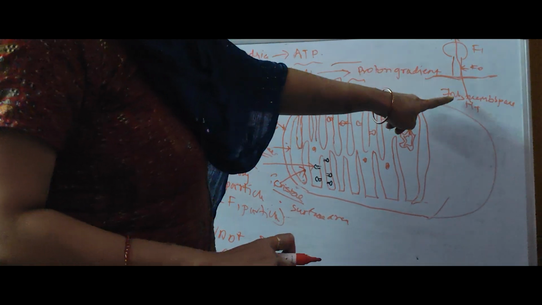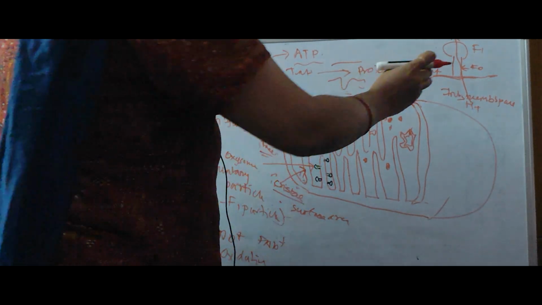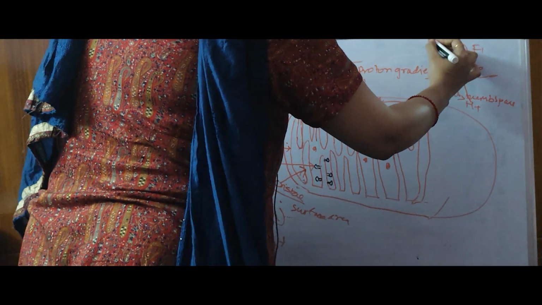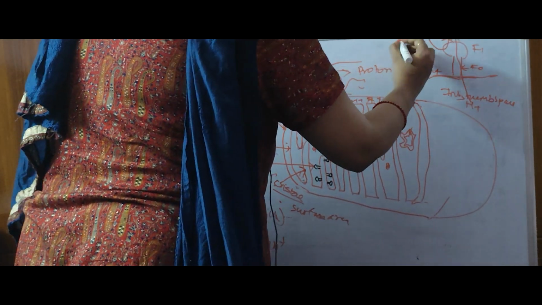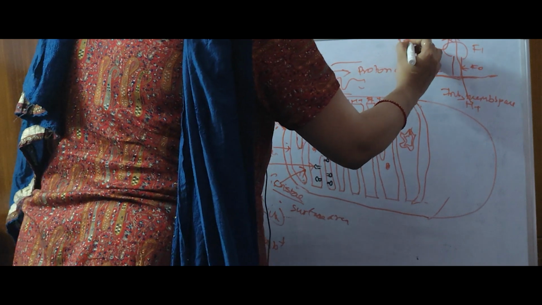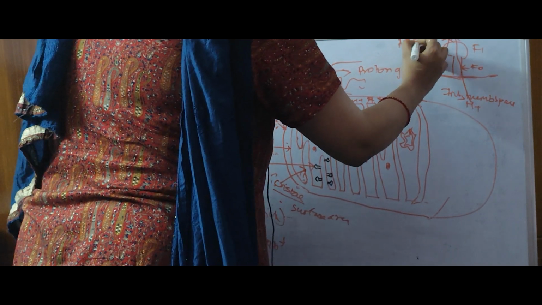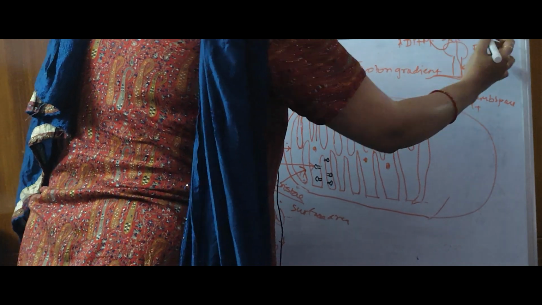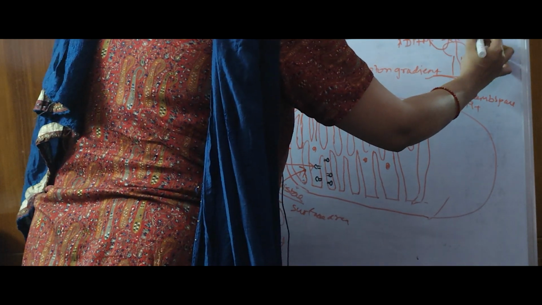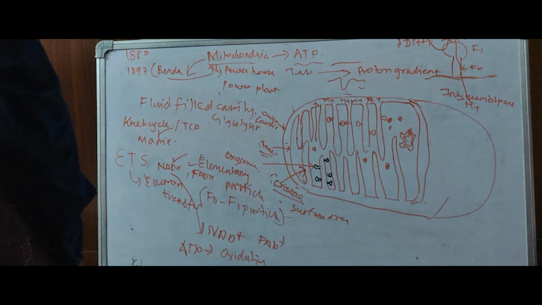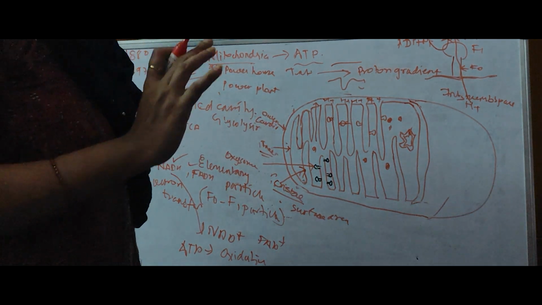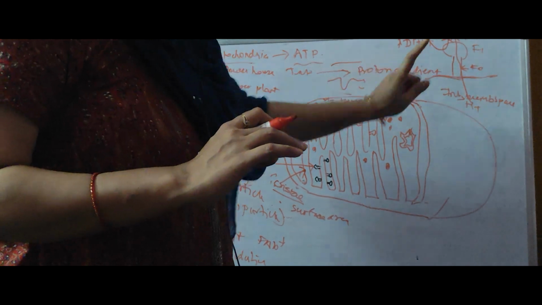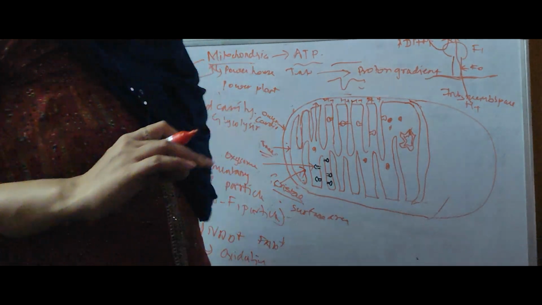When it will move from here to here, that time there is a rotation of this oxysome which will cause conformational change, which will help in formation of ATP. There is an addition of phosphate on ADP, due to transfer of proton from space to matrix, and there is a formation of ATP.